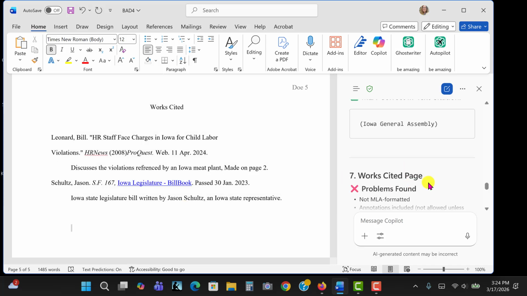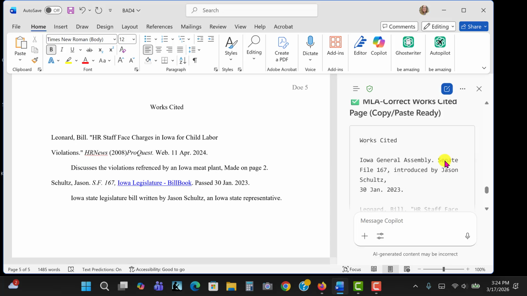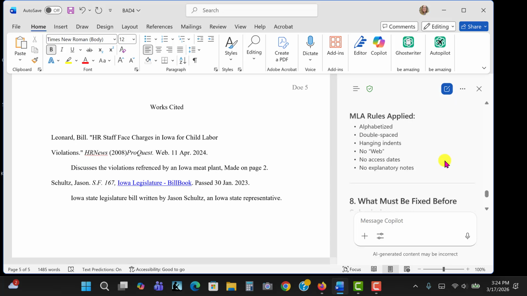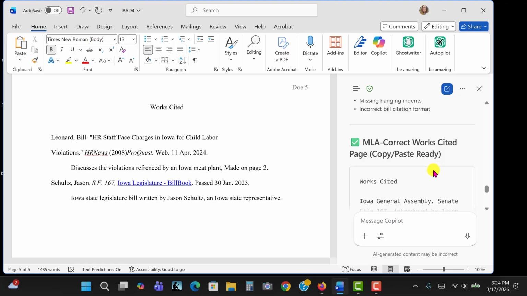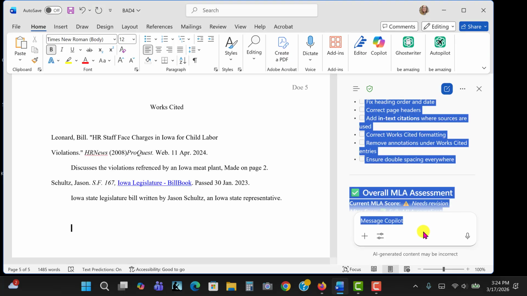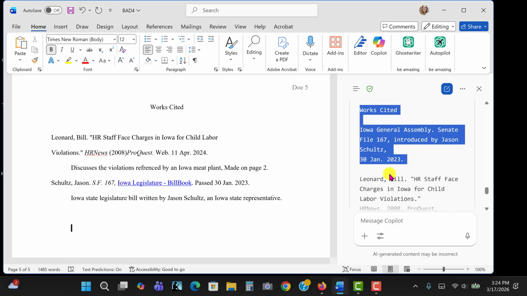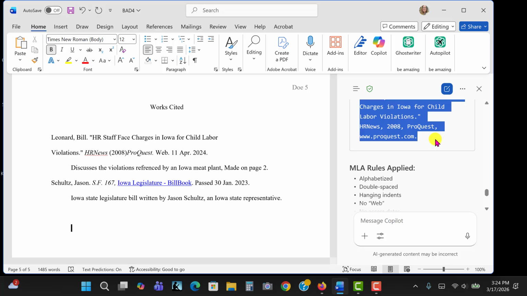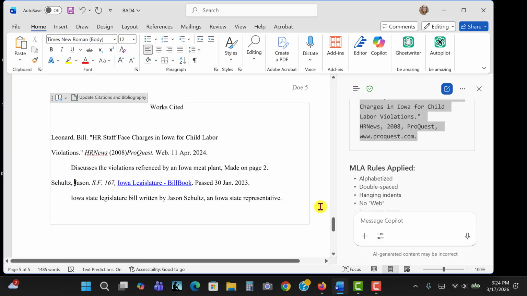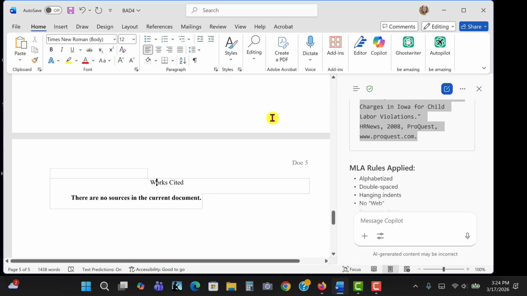Okay, so we have to go through, and it looks like they gave a correction to the works cited. So you have to actually double check these things yourself to make sure that they are correct. So let's see, I'm going to go ahead, and this was put in like a formatting, okay.